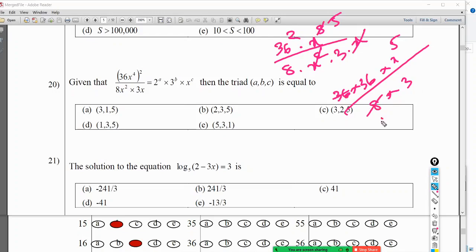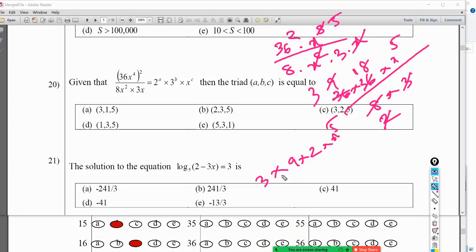If I divide by 4, there are two 4s, 9. Then this one 2 and 1 and 8. Then 3 3. Then what I get is 3 into 18 into x to the power 5. x to the power 5 is okay now, but I need 2 and 3 here. 3 is there, but I want to make this one also 2 and 3. 3 into 18, I can write 9 into 2 into x to the power 5.